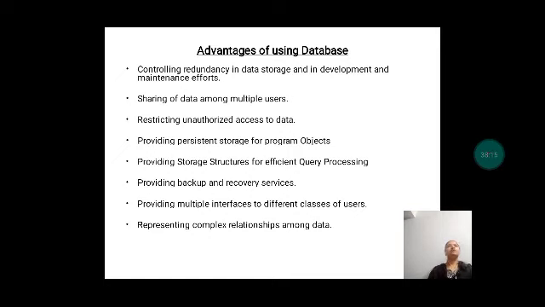So if you want to collect all the data regarding one student, then what we need to do is go to each and every table. So it's not possible, right? So there we need to establish the relationships among those different tables, and then we can get the data.